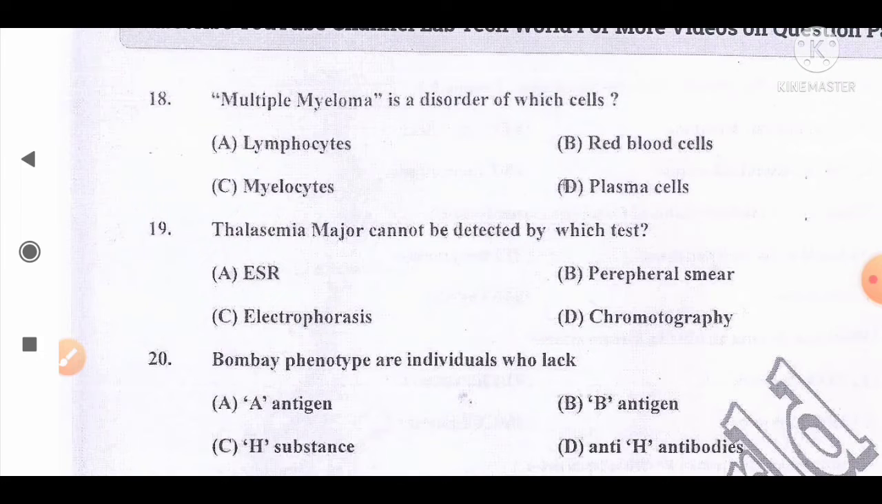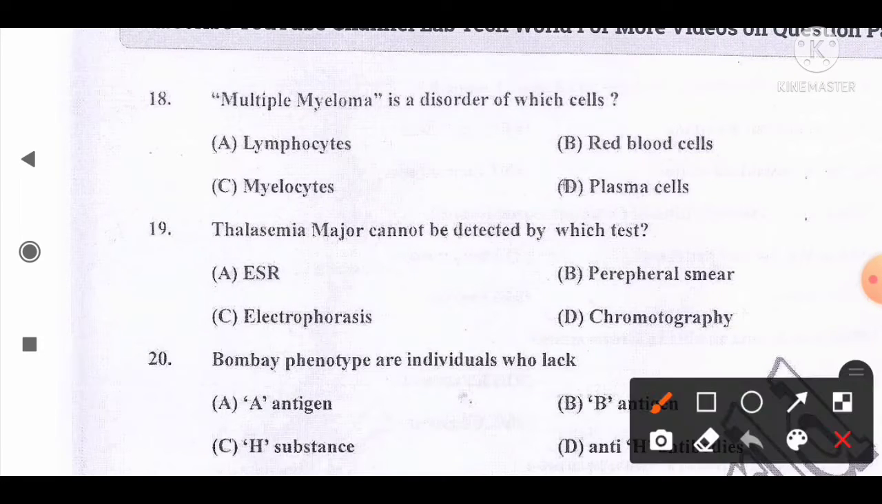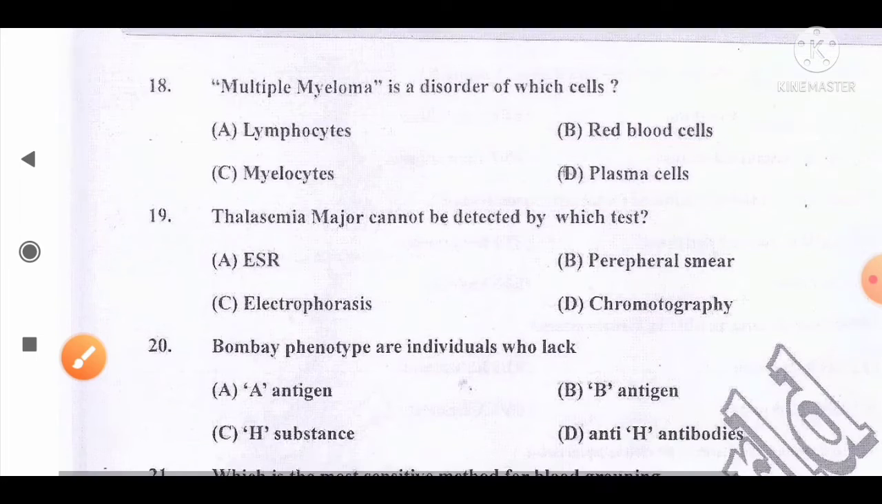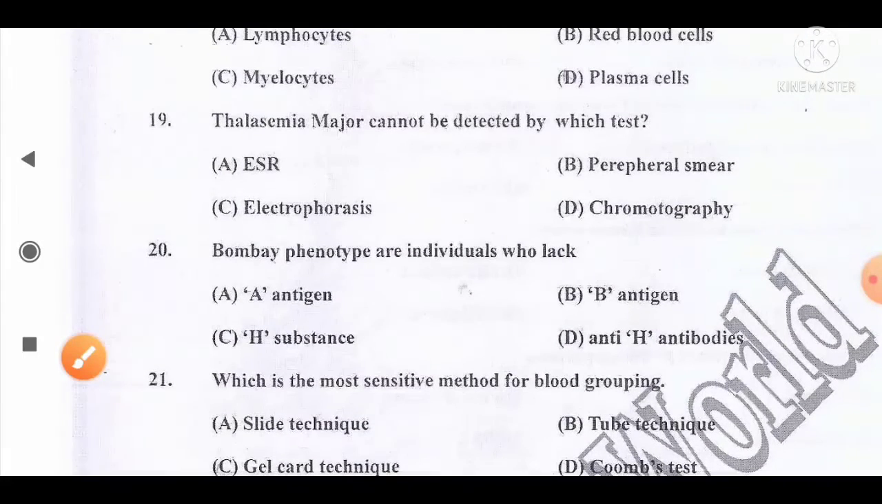Multiple myeloma is a disorder of which cell? Option A. Lymphocytes, B. Red blood cells, C. Myelocytes, D. Plasma cells. And the correct answer for this question is that it is a disorder of plasma cells. So option D, plasma cells, is the correct answer for this question. Move to the next question, number 19.